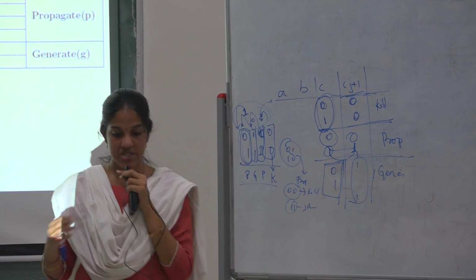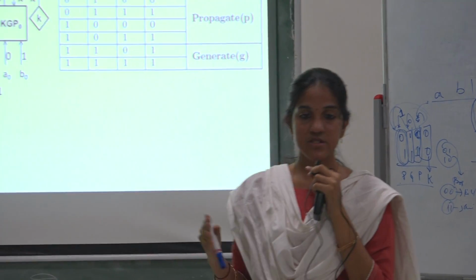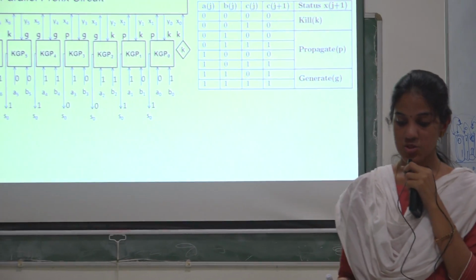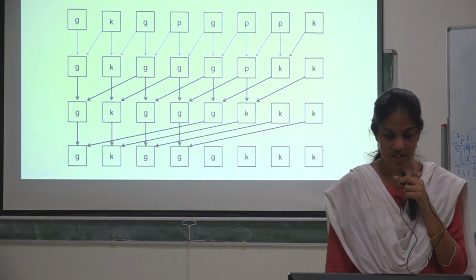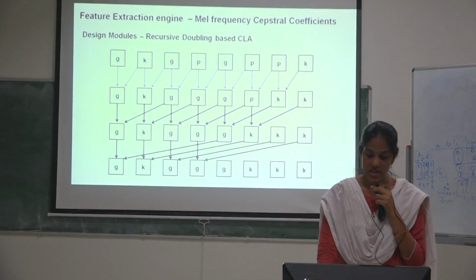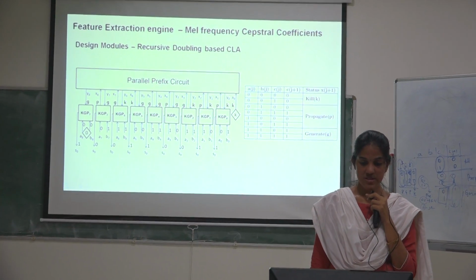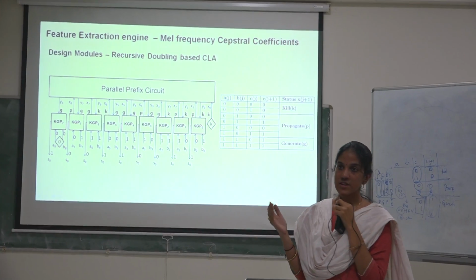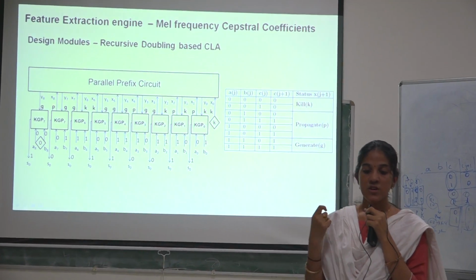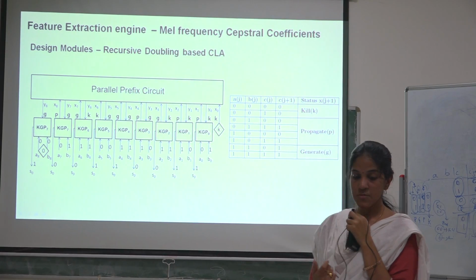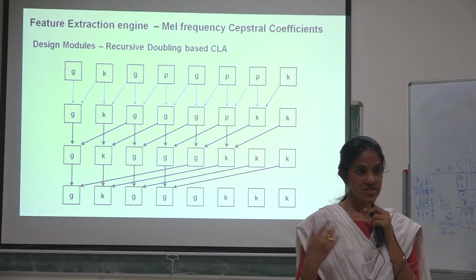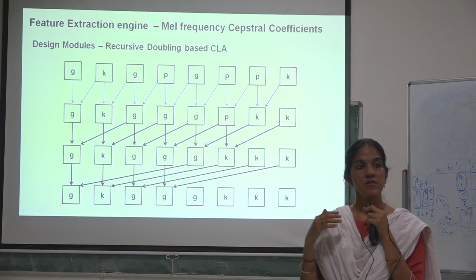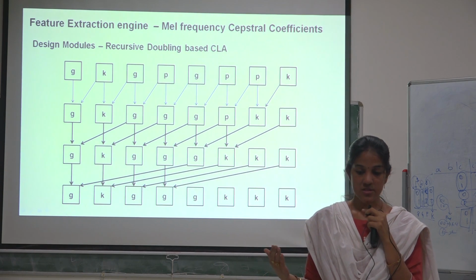Extending this to an n-bit adder, an n-bit parallel prefix circuit is to be built, and for this we get log n stages. The example here shows an 8-bit adder circuit. After finding all the carry statuses of the 8 bits of the two inputs, the next stage carry statuses are found depending on the previous stage carry status.